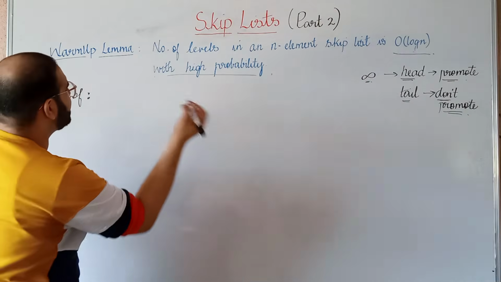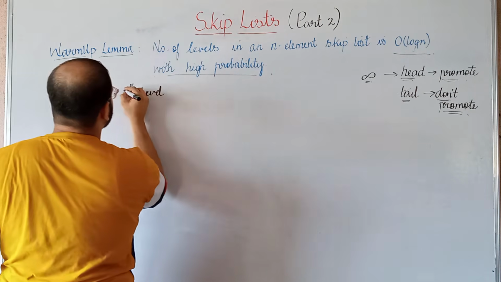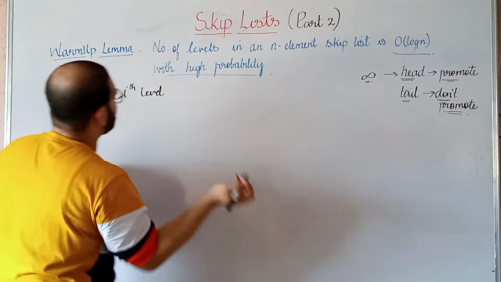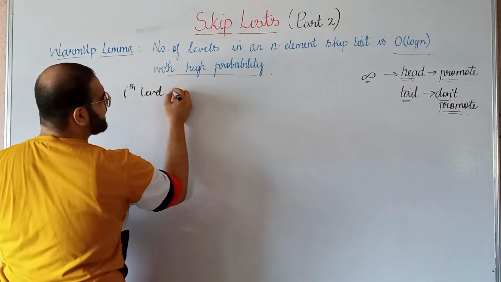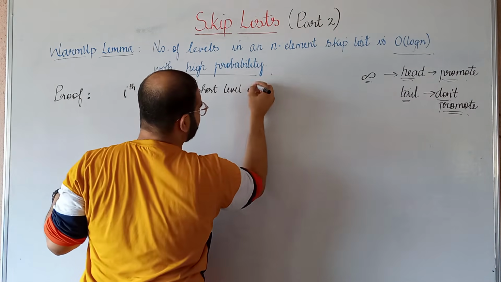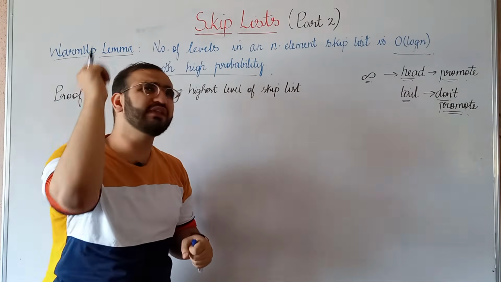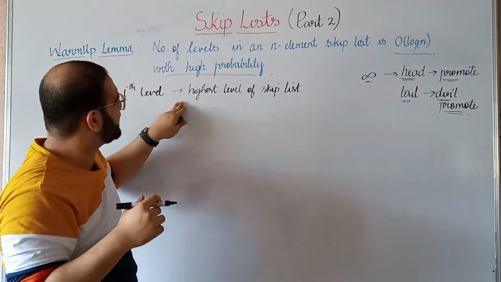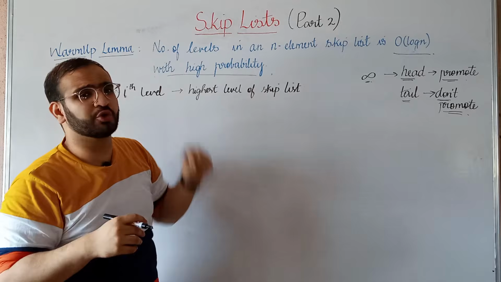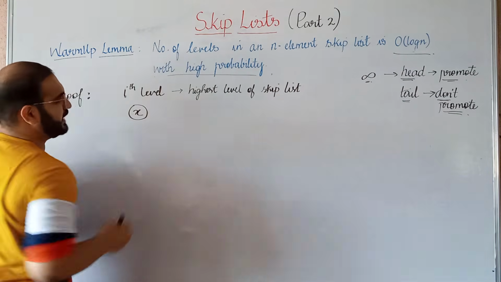So now let us focus on the ith level. Suppose there is an ith level in our skip list, and we can consider that this ith level is the highest level of our skip list. So even if there is just one node at this ith level, which is also the highest level of our skip list, let us call that node x.